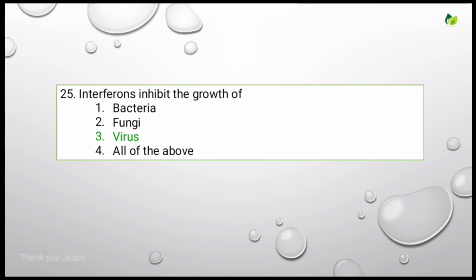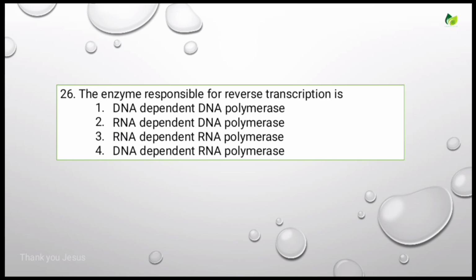Let's see the next question. The enzyme responsible for reverse transcription is, options are DNA dependent DNA polymerase, RNA dependent DNA polymerase, RNA dependent RNA polymerase, DNA dependent RNA polymerase. The correct answer is RNA dependent DNA polymerase.